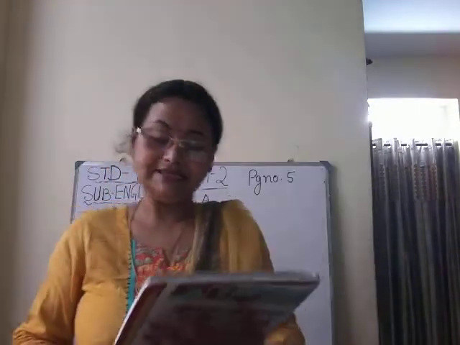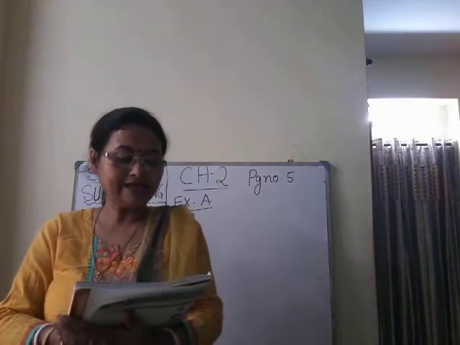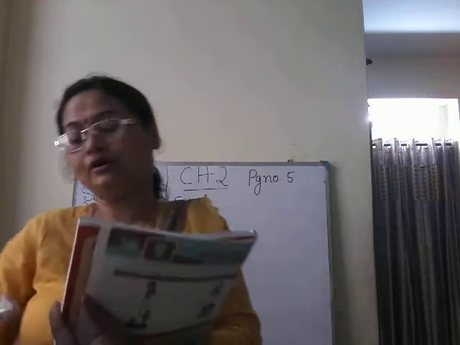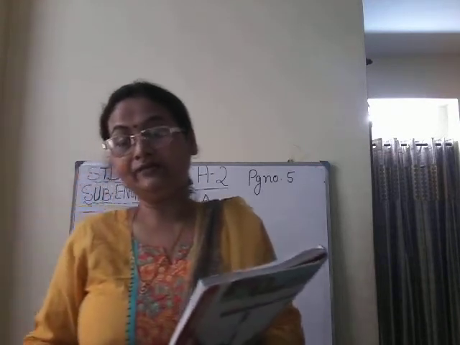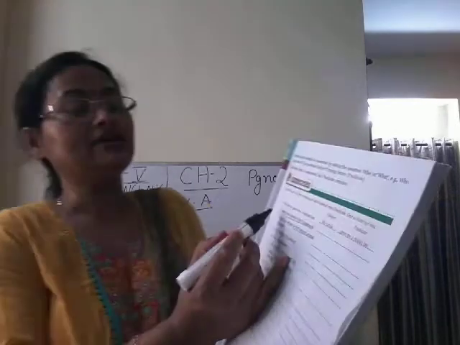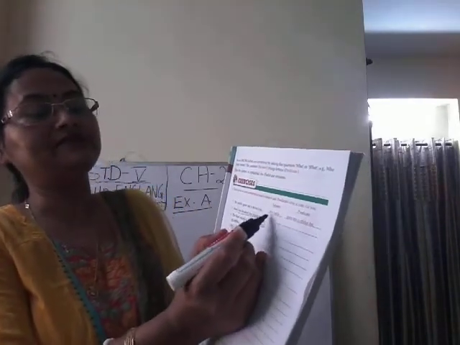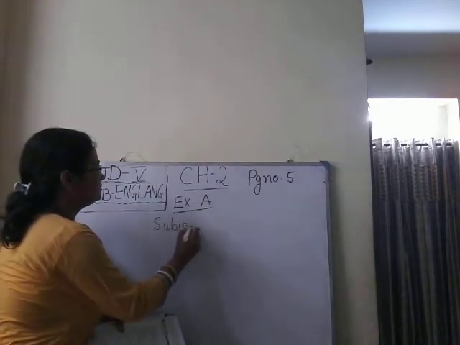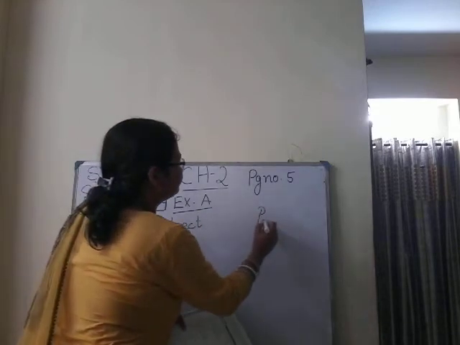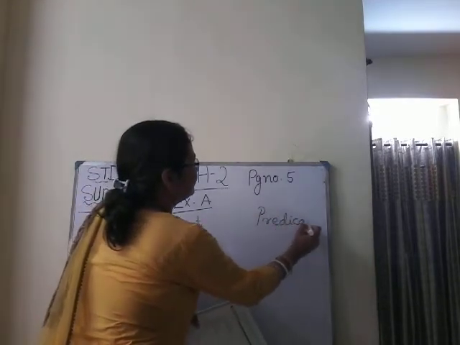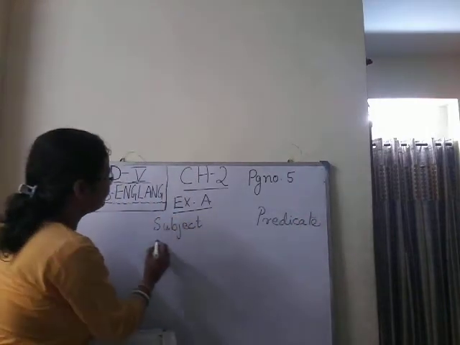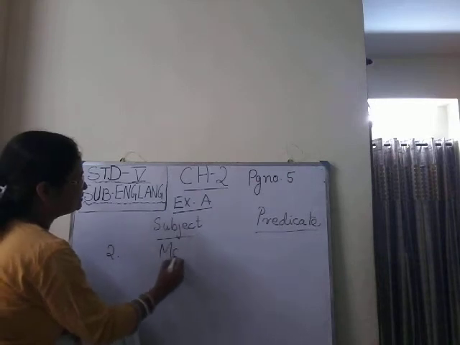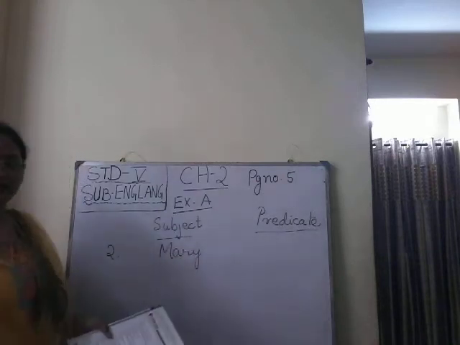Listen properly. Number 2. Mary has finished her homework. Here, which one is subject? We are talking about Mary, isn't it? So, Mary will be subject. Under subject and predicate, two columns are given. So, for number 2, you will write Mary, because we are talking about a girl Mary.